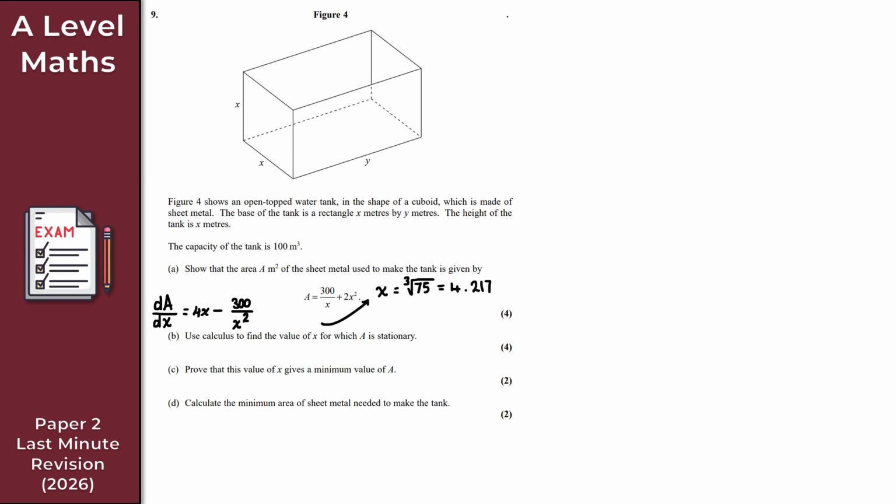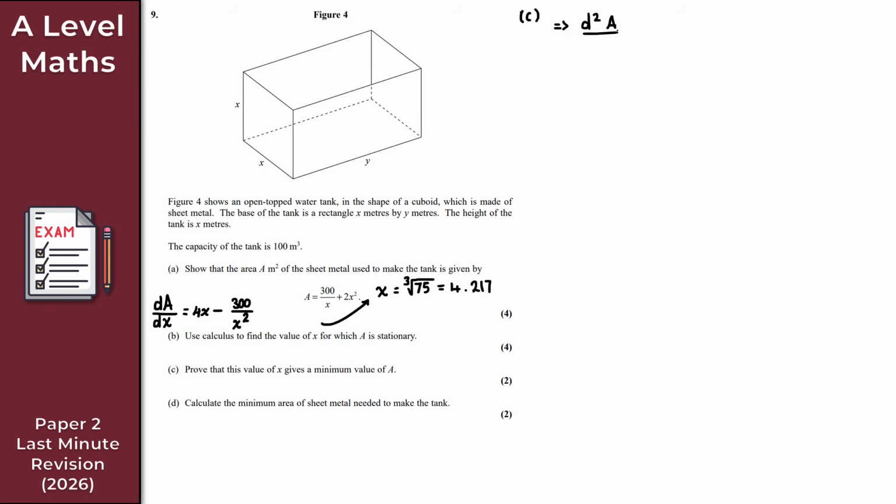So let's continue with part C right at the very top here. For part C, it says, prove that this value of x gives a minimum value of A. Now, what I want to do is just determine the nature of the stationary point. And to determine the nature of a stationary point, we do need the second derivative. So this is dA by dx, and I need to differentiate this again with respect to x.